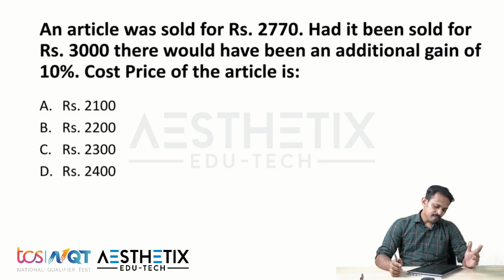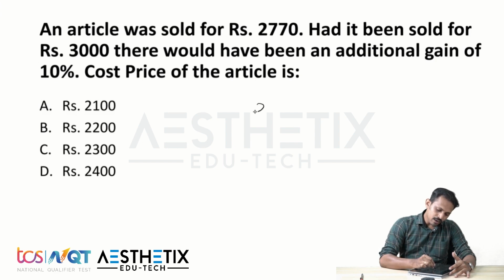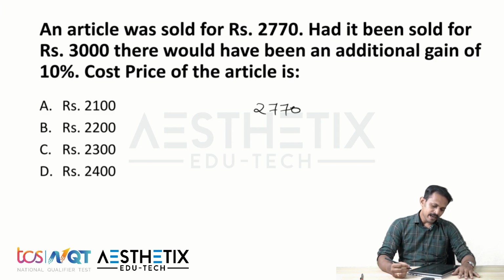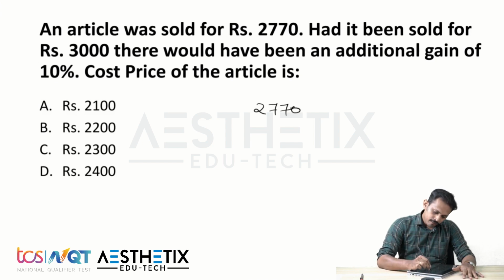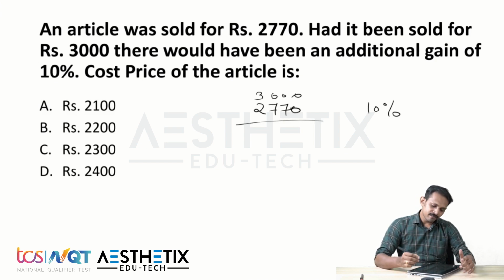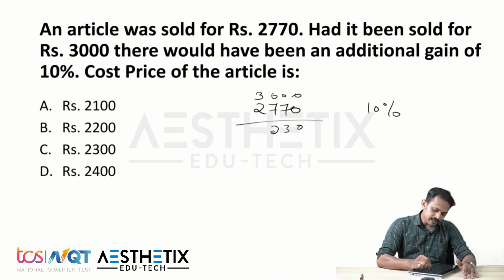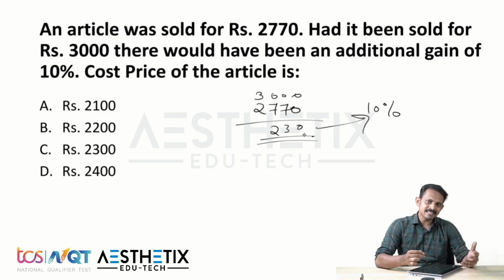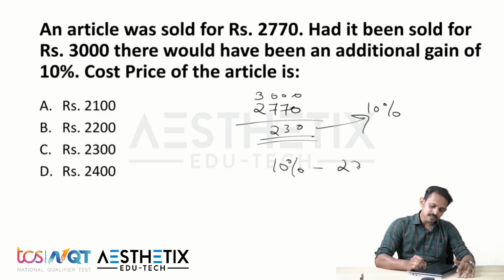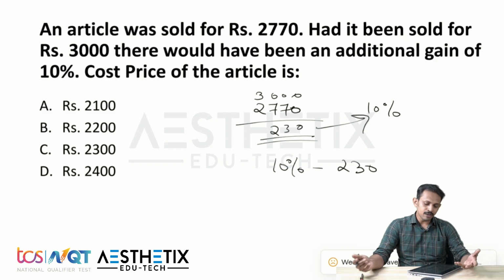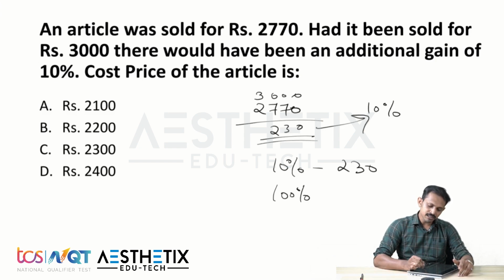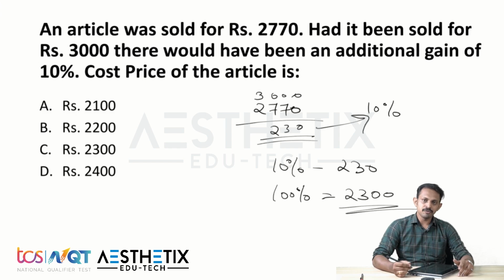So here they are saying this article was sold for rupees 2,770, and they would have fetched about 10% more if it were sold for rupees 3,000. Here we can see a difference of about 230 rupees, and directly we can relate that this 230 rupees is nothing but that 10%. So if 10% is 230 rupees, then 100% will be 2,300, which means the actual amount.